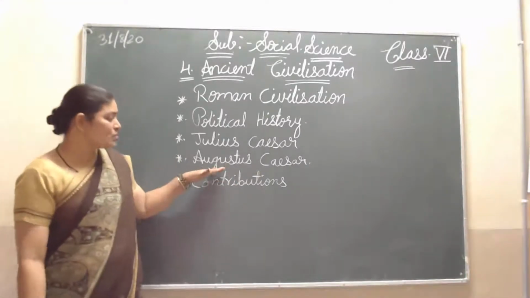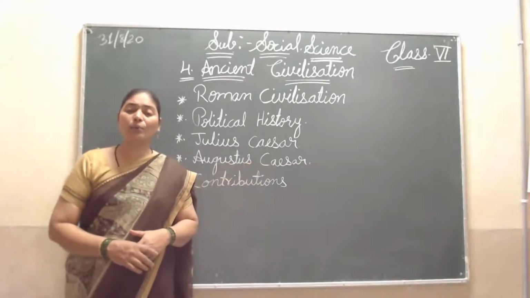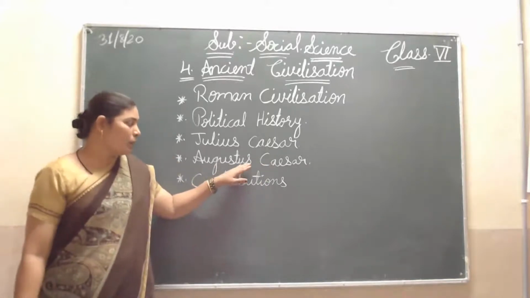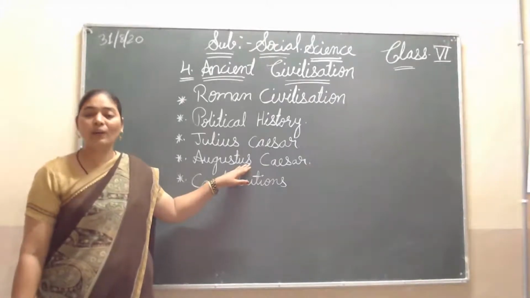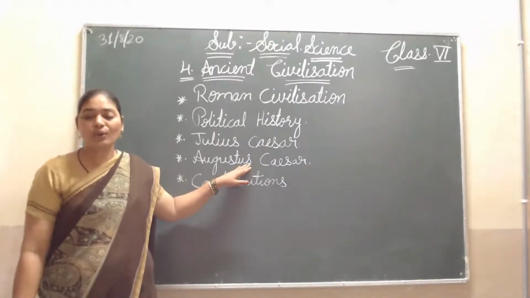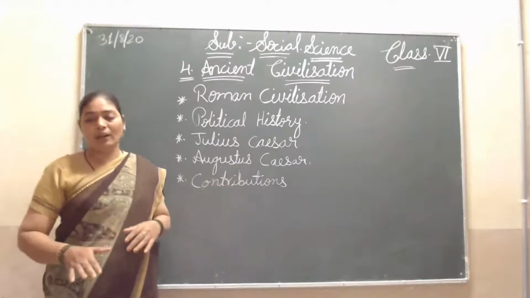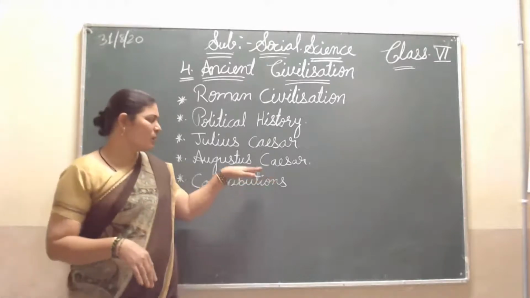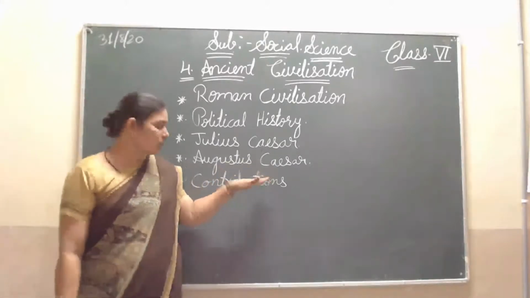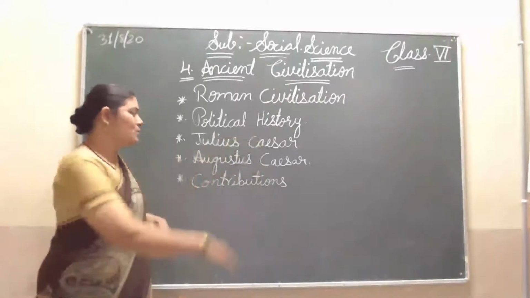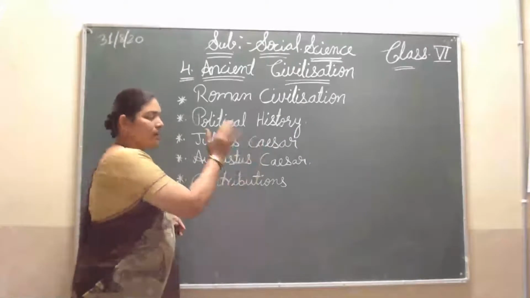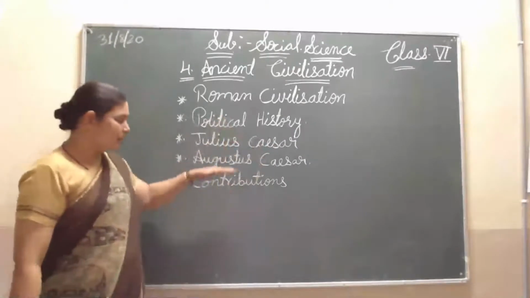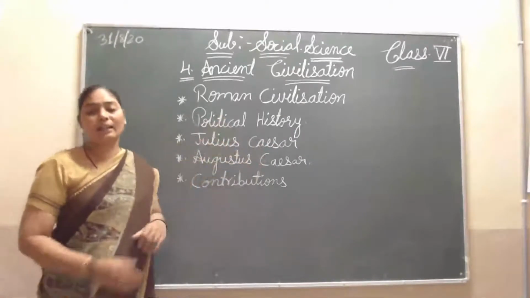After Augustus Caesar, no king was able to maintain his power. How much he ruled and how well he maintained his kingdom, no one after him did that. There were still small and big kings, but none maintained the empire as Julius Caesar did, and likewise Augustus Caesar maintained his kingdom. After him there was no other such king.